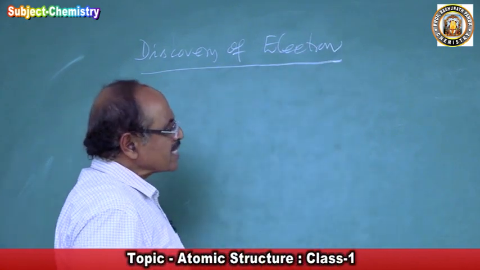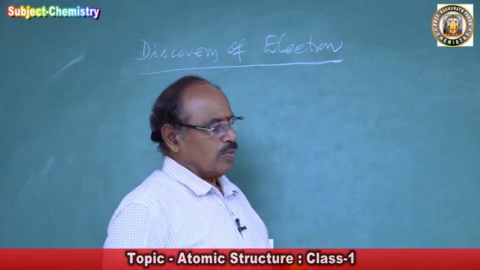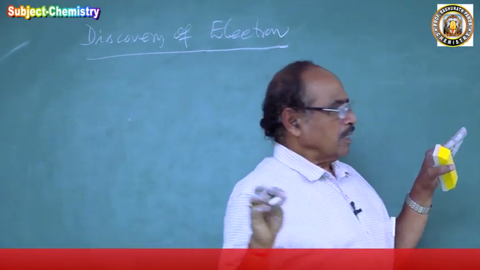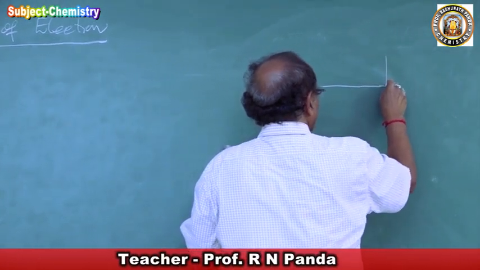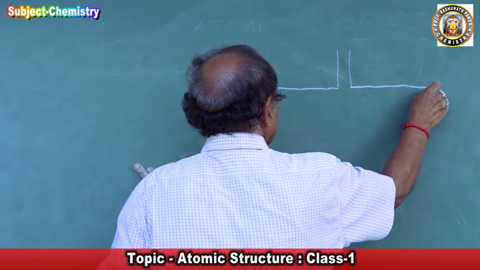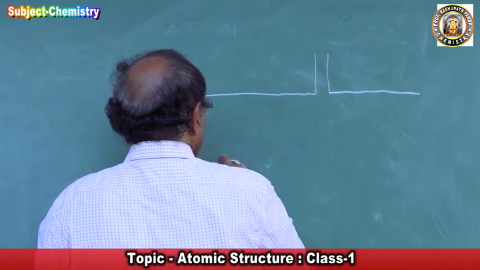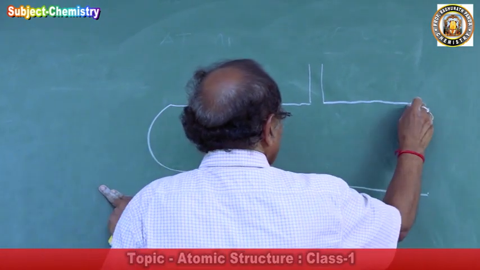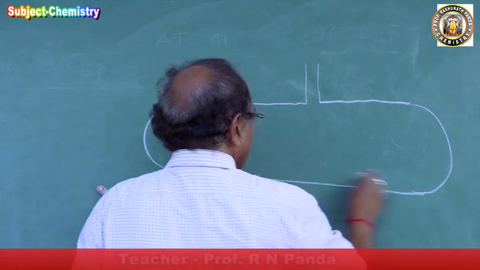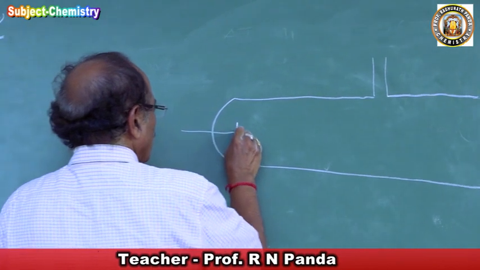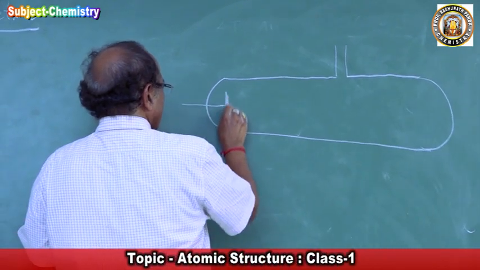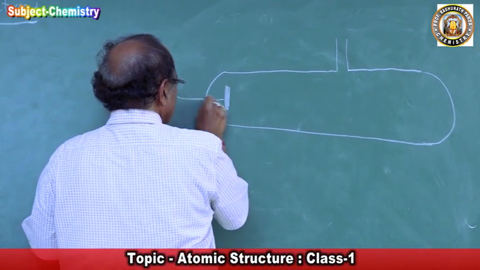So what did they do? Electric discharge. They took a hard glass test tube, a tube made up of very hard glass, which will not break. And they attached two electrodes through which the electric current can be passed.